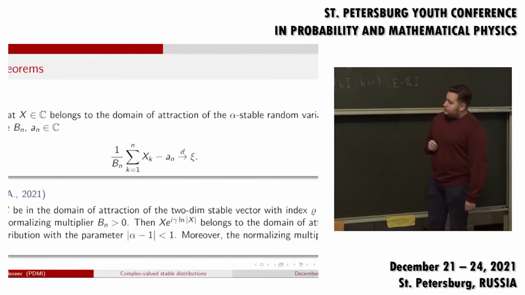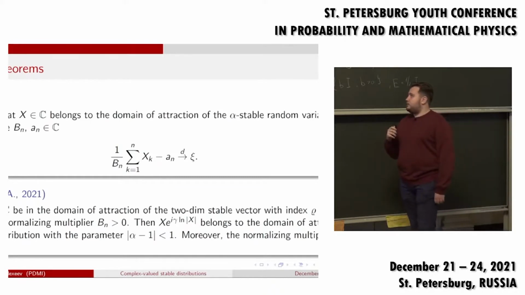Now let's move to the main theorems. First, I will start with the limit theorems. With the definition, I'll say that x belongs to the domain of attraction of the alpha stable random variable if for some complex numbers bn and an, we have this convergence.